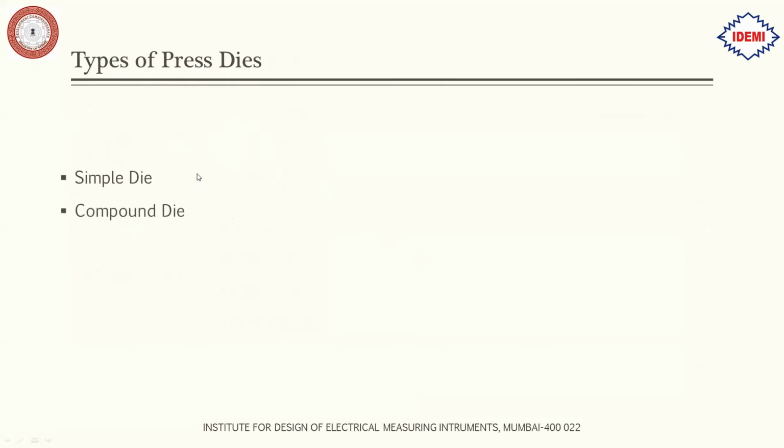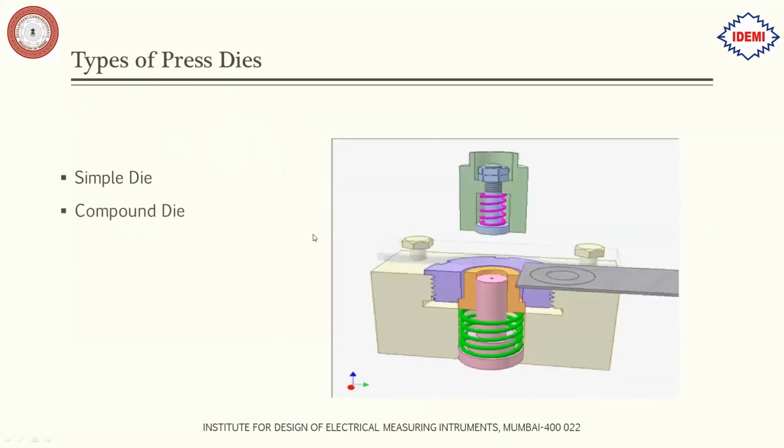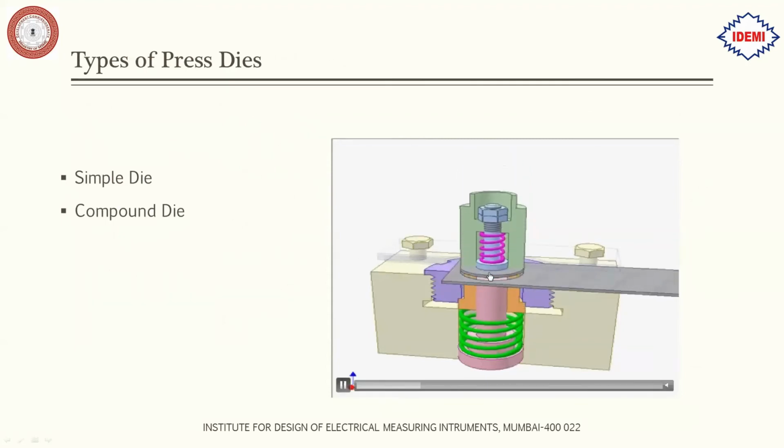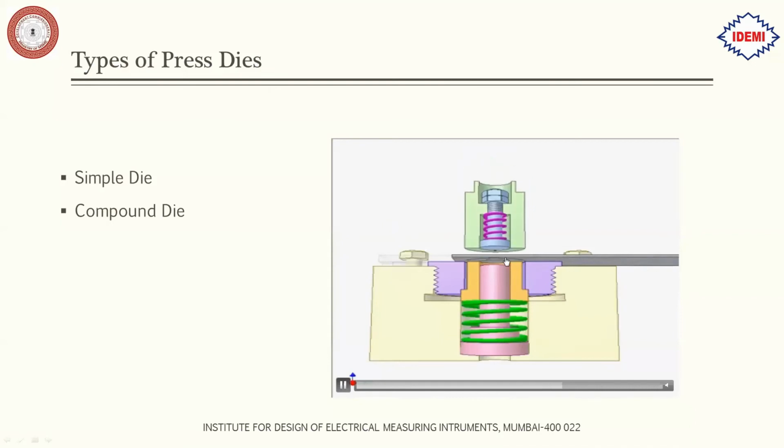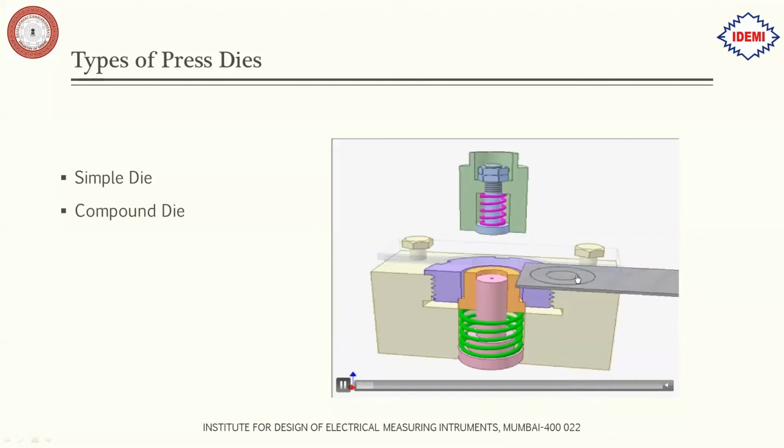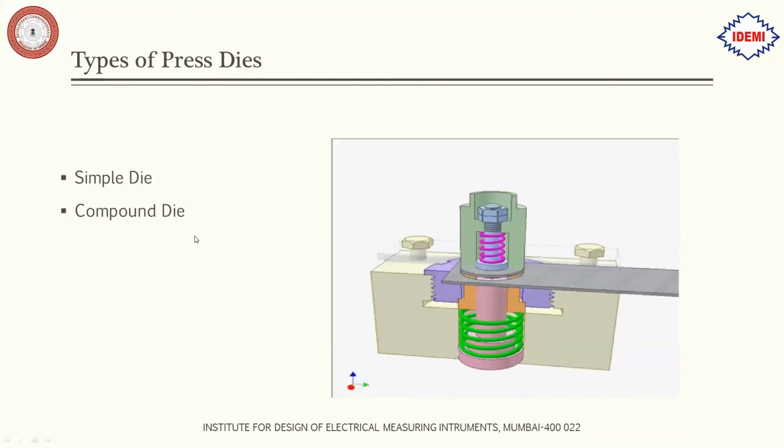Then we have the compound die. Like we saw earlier, the washer here, internal diameter and external diameter both are cut simultaneously. That is why it is called the compound die. Multiple operations are taking place. For example, in this compound die example, piercing and blanking both are taking place at the same time. That is why it is called the compound die.